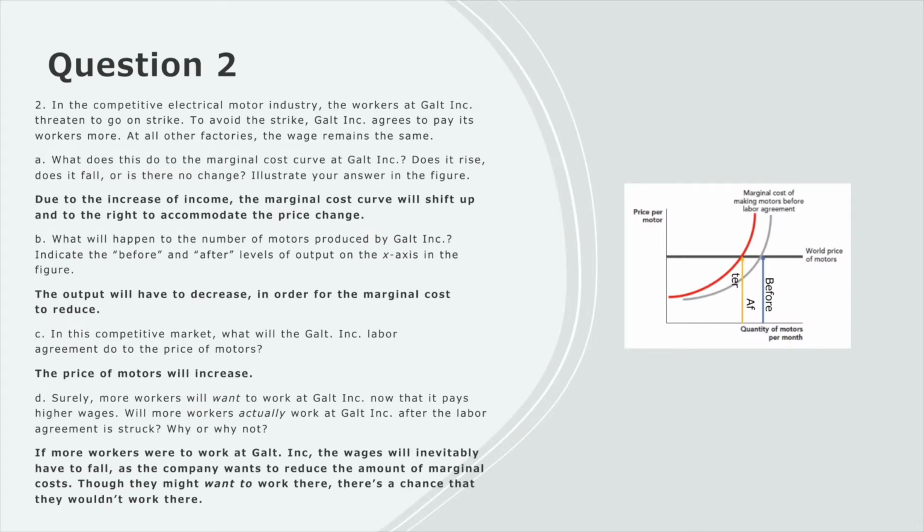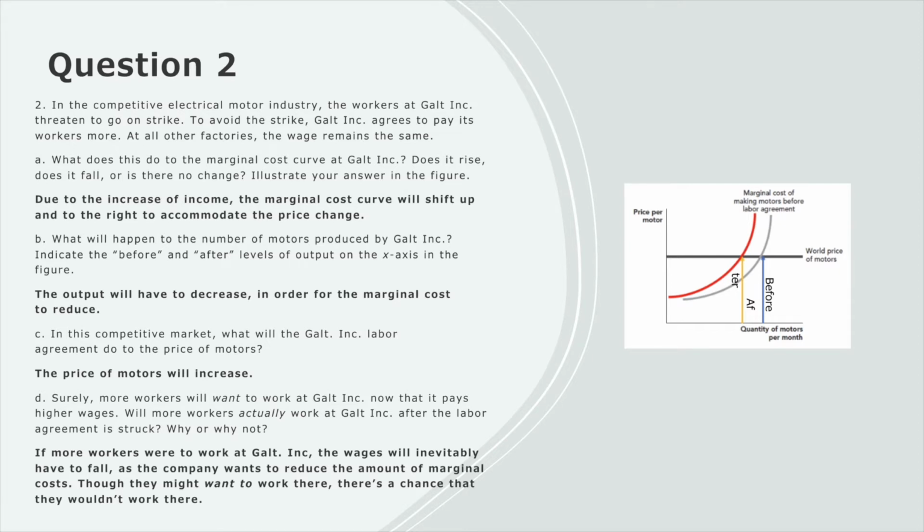Question 2. In a competitive electrical motor industry, the workers at Galc Inc. threatened to go on strike. To avoid the strike, they agreed to pay their workers more. At other factories, the wage stays the same. What happens to the marginal cost curve at Galc Inc.? Since they agreed to pay more, it moves to the left and up, meaning that the marginal cost will increase for the quantity of motors per month.